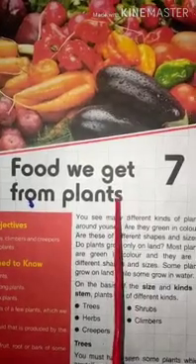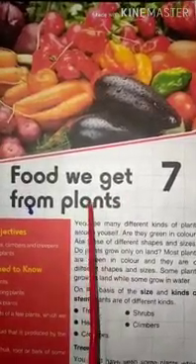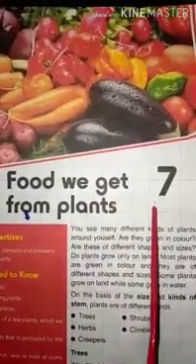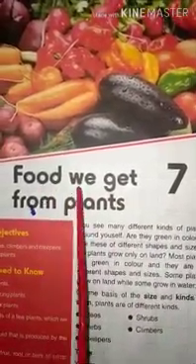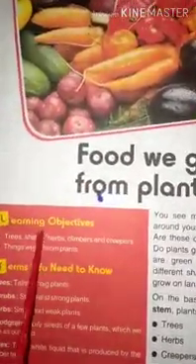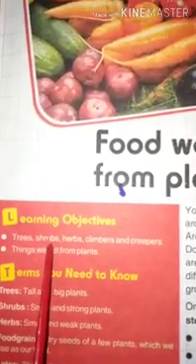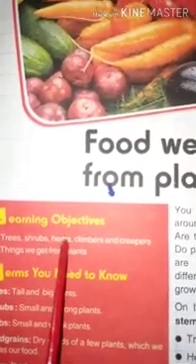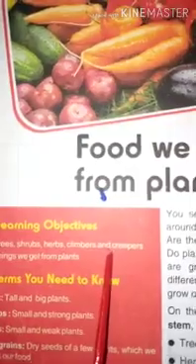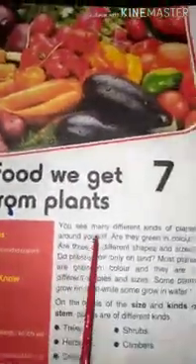Good morning, children. Today we will start a new chapter in Science. That is chapter 7, Food we get from plants. So today we will deal with trees, shrubs, herbs, climbers and creepers. Okay?